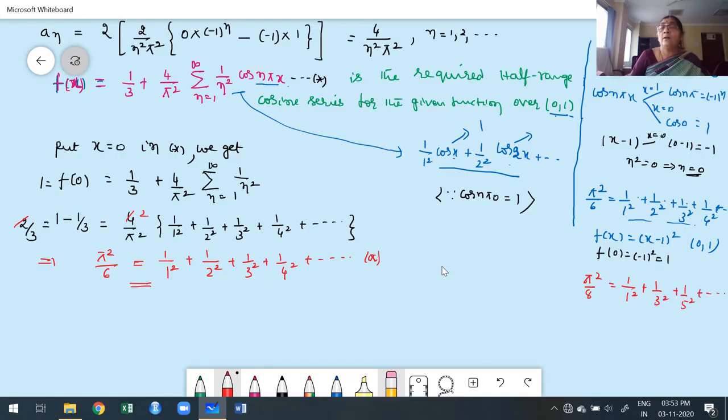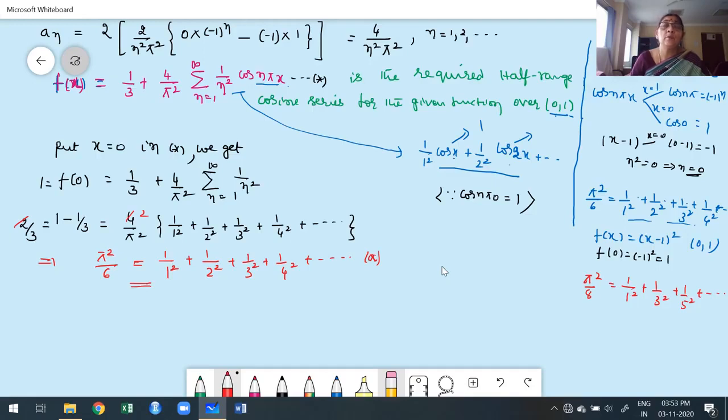Only the odd terms I want. I don't want even terms. Therefore, for one value of x, you can't do that. Why? Because you already put x is 0 in the variant star. X is 0, we get only 1 by n square.